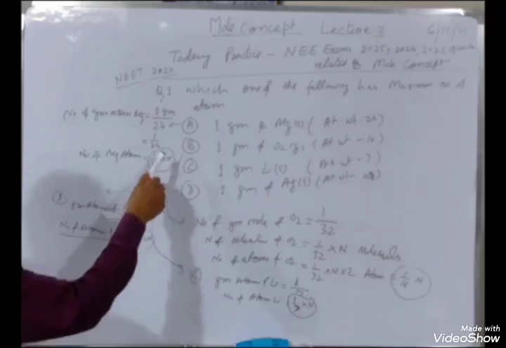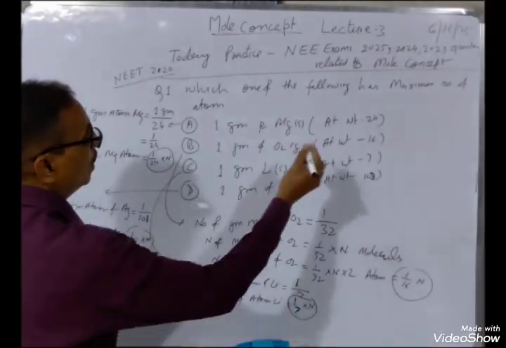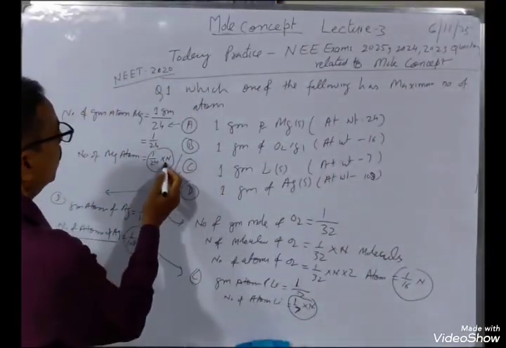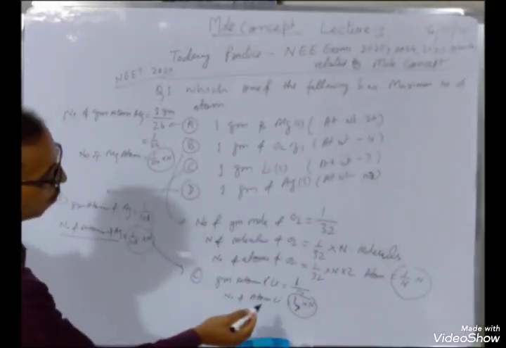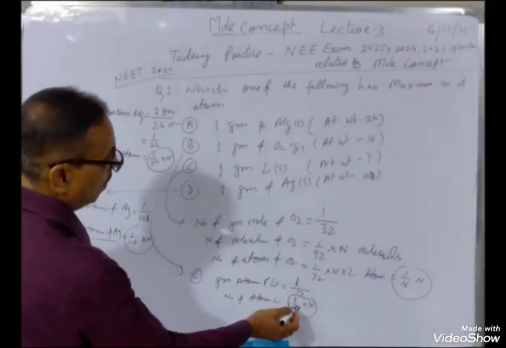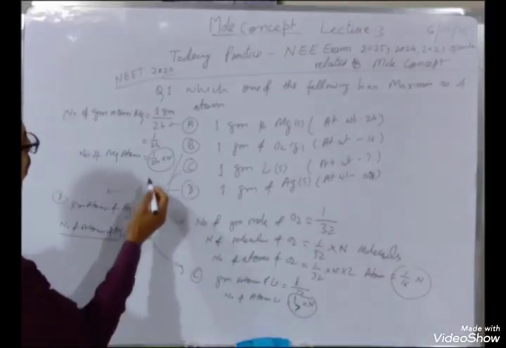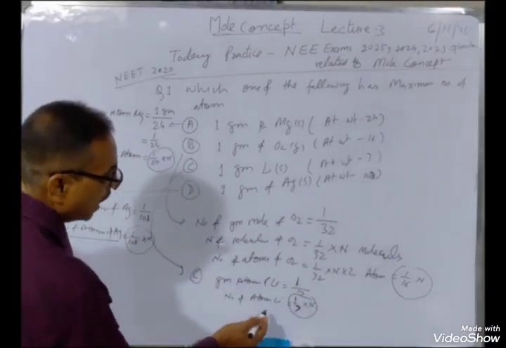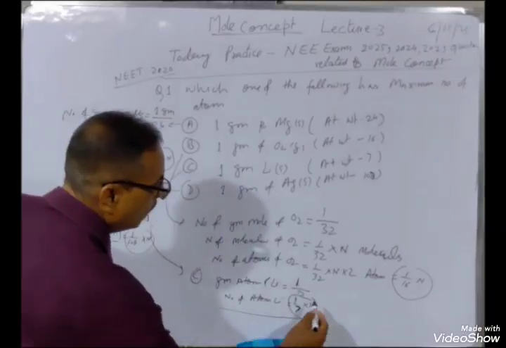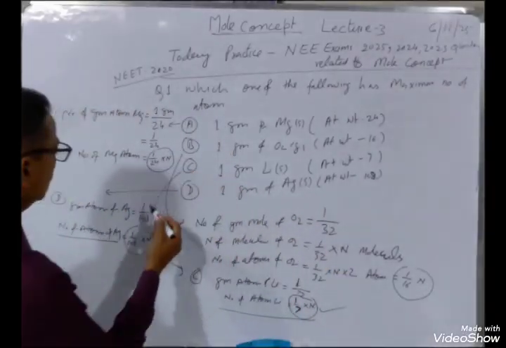So A is 1 by 24 and N is the same in all. Which one is higher? The value 1 by 7 is more than 1 by 108, 1 by 24 and 1 by 16. It means the number of atoms in the case of lithium is more than the others.